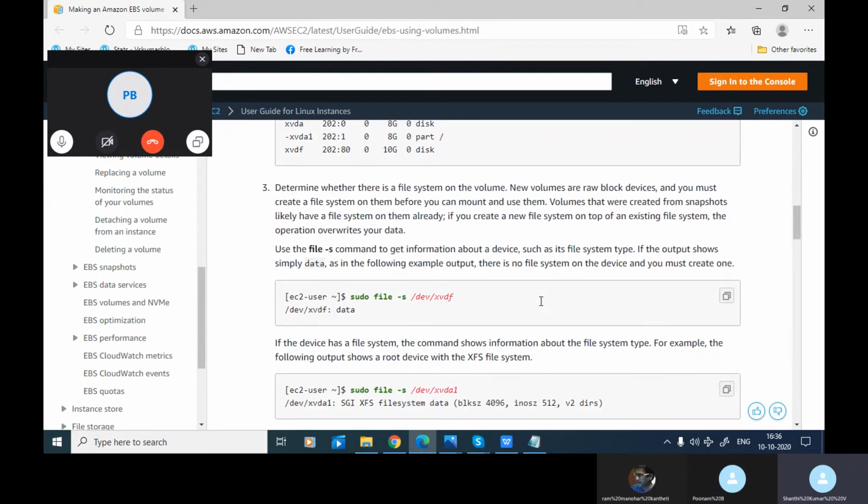Determine whether there is a file system on the volume. New volumes are raw block devices, and you must create a file system on them. Normally, when you bring a typical hard disk from an external party and attach it to a Linux system, you need to format it. Formatting here means you are creating a file system, nothing but that.